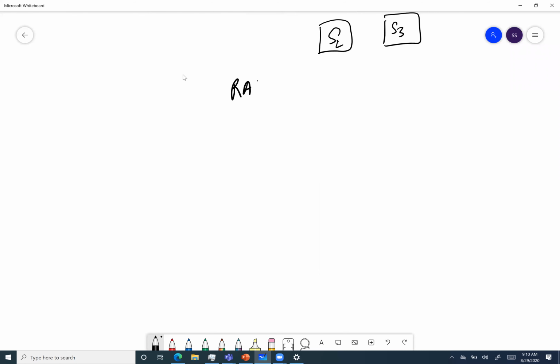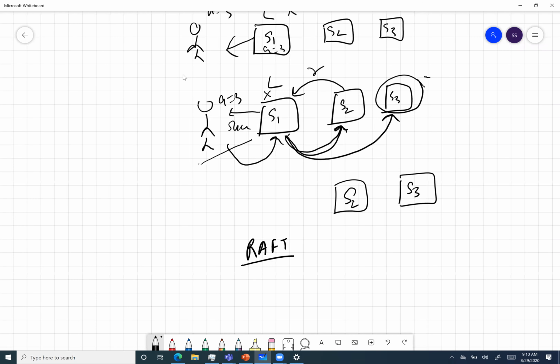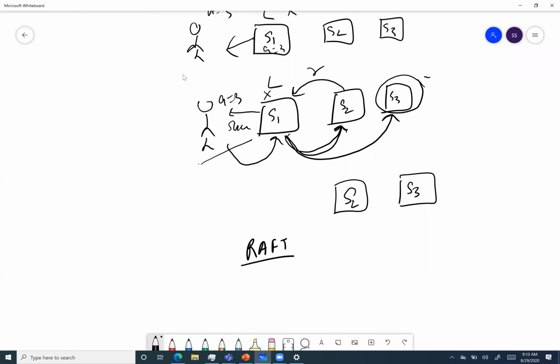How is the leader elected, Shreya? I didn't get the second part. Like what consensus is taking? Okay. Actually, we'll go to that a little bit later. I just told you that this scenario will use the consensus.